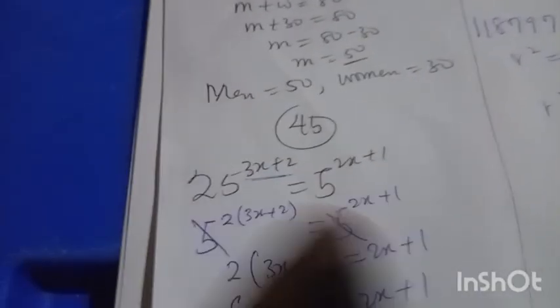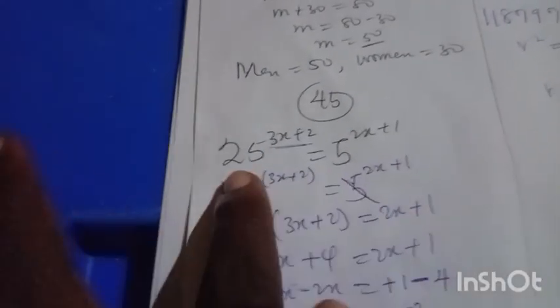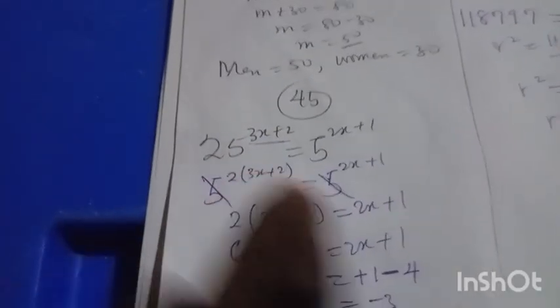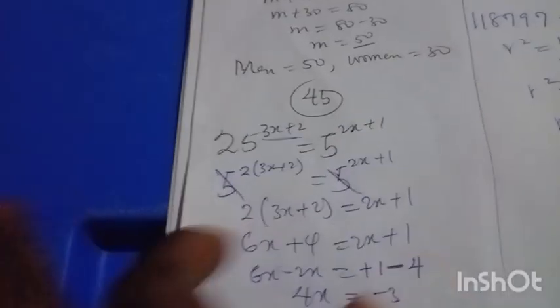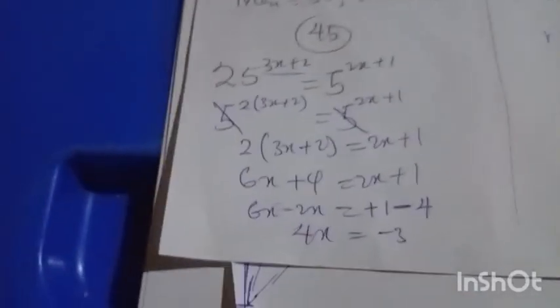So when they want to ask you a question on indices, family of 5, 25 can become 5 squared. That's why we have 5 squared here. You can see the square of its head has become the 2 for this bracket. So 5 cancels 5, all the powers are down. They now operate like normal algebra numbers.